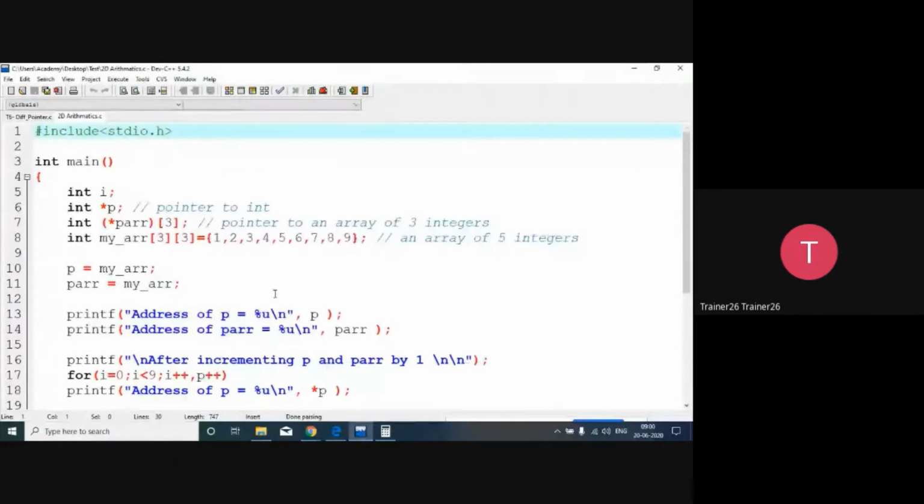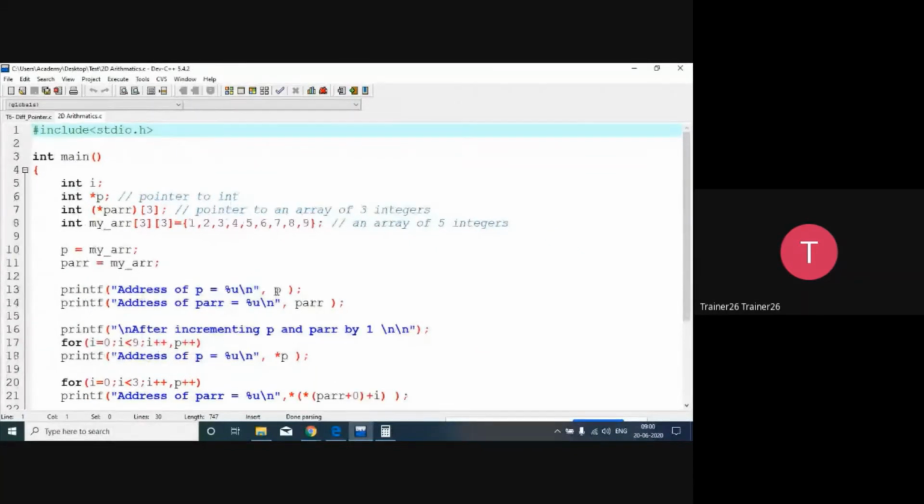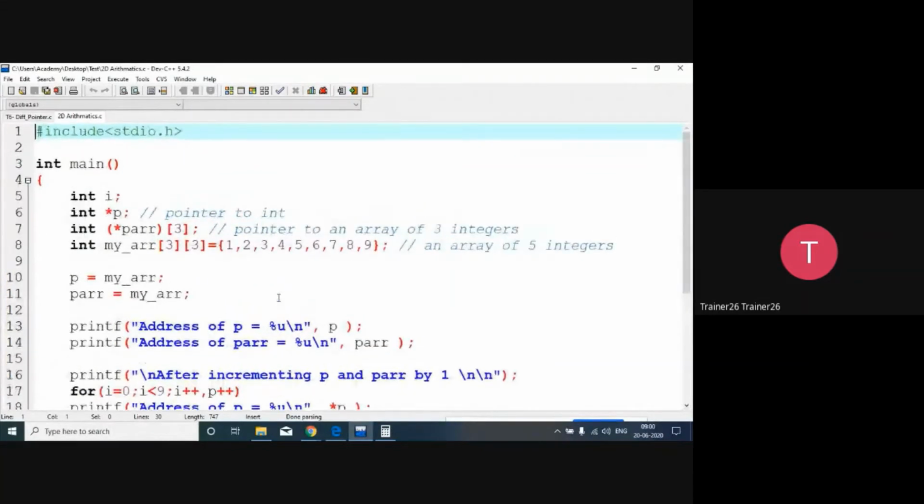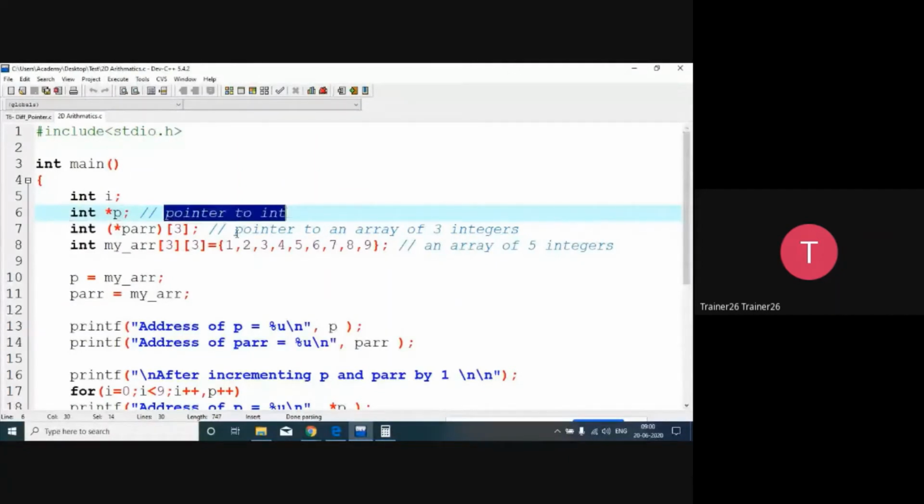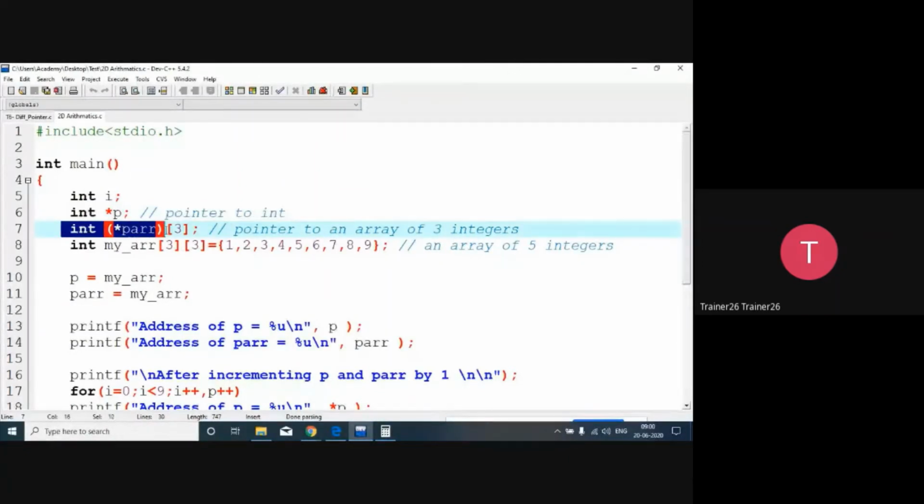So when I want to talk about the 2D arithmetics over here, as on the screen you can see, the first thing I just want to explain is a few things. I have declared only one variable, named I, one pointer of integer type. And when you want to access an array, you have to declare a pointer in a different manner. That is the fundamental of accessing. That's why yesterday I hadn't explained this particular fundamental.